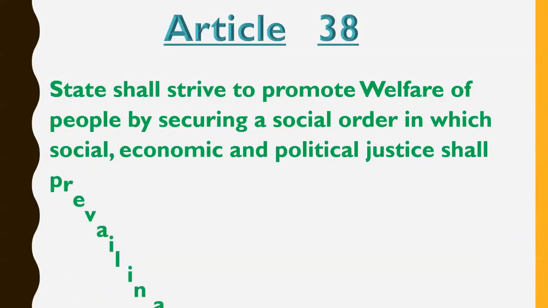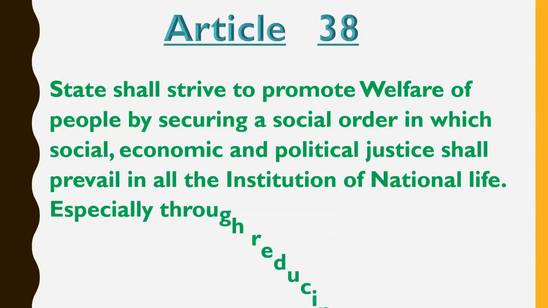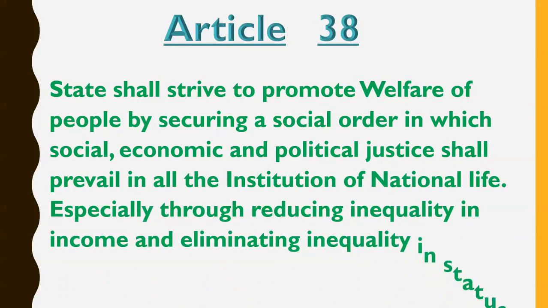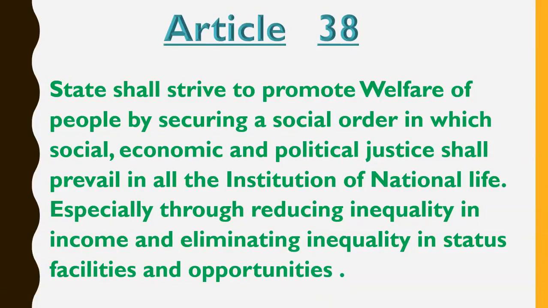So definitely in this lecture we will study only about directive principles of state policy. Article 38 tells us about the first DPSP, the first directive principle of state policy. So what is that? Let's try to understand. Article 38 says that the state shall strive to promote welfare of people by securing a social order in which social, economic and political justice shall prevail in all the institutions of national life, especially through reducing inequality in income and eliminating inequality in status, facilities and opportunities.